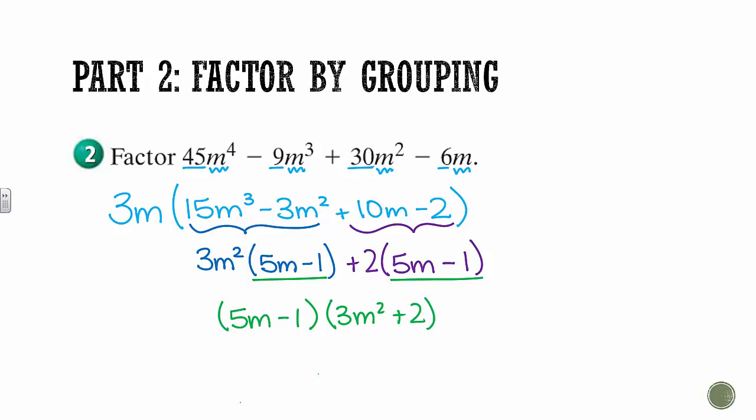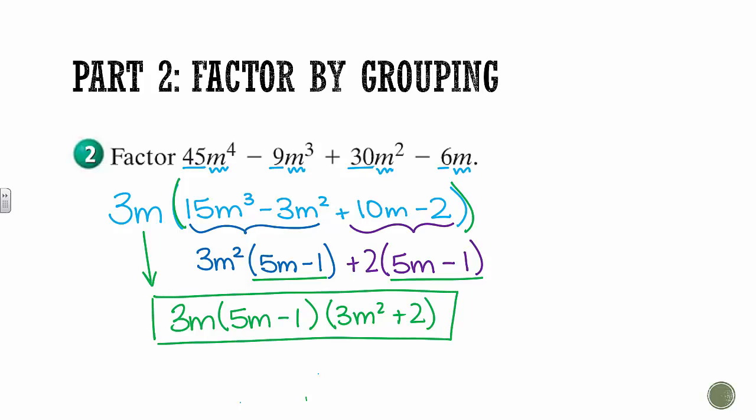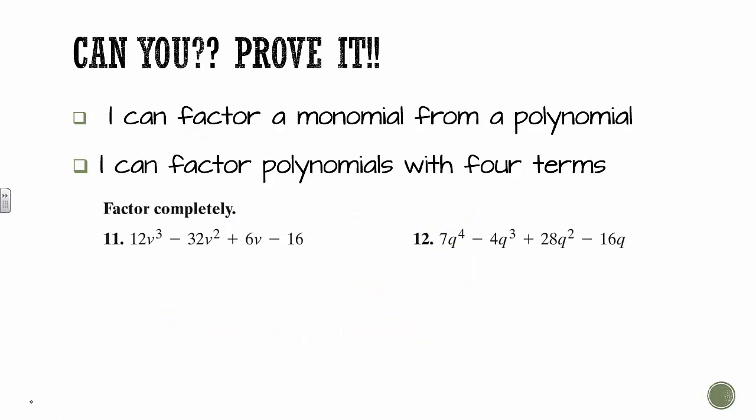And then remember that this was what was inside of these parentheses here. So I still need this 3m on the outside, and this is the totally factored form of that guy up there. If we were to double distribute those two things and then distribute the 3m in, we would get what we started with. So you have 2 to try on your own. When it says factor completely, that means find a GCF first. So it's like the 2 problems I just did. Or it's like the 1 problem I just did.